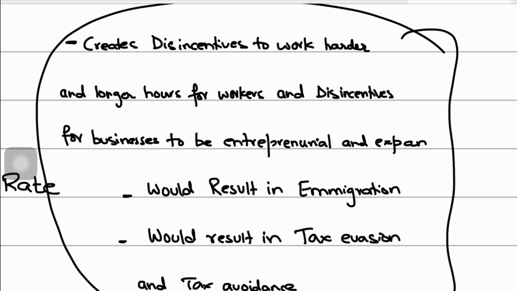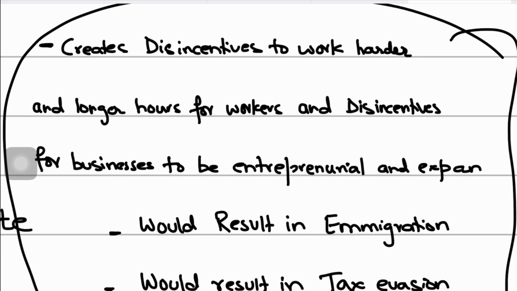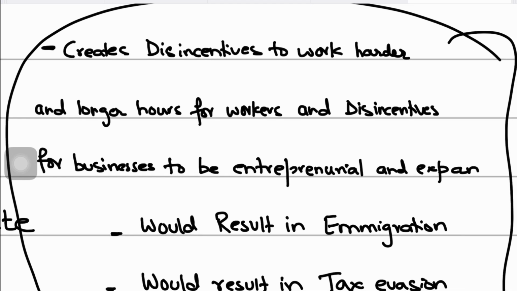For the highest paid skilled labor, it will distort incentives, just like we studied right now, disincentivizing labor to work longer hours and preventing entrepreneurial activity and business expansion, ultimately causing tax revenues to fall. We saw these three reasons: create disincentives to work harder, create disincentives for businesses, and reduce entrepreneurial spirit and business expansion.